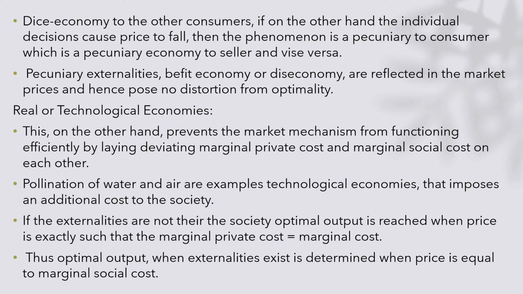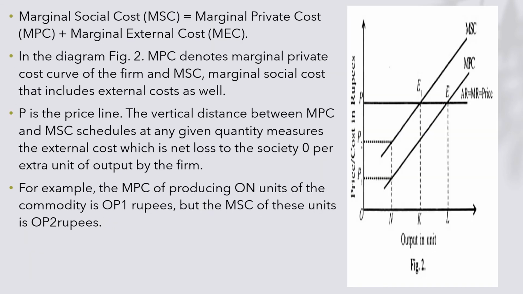The optimal output when externalities exist is determined when price is equal to marginal cost. In this figure, you can see that the marginal social cost is equal to marginal private cost plus marginal external cost. P is the price line, and the vertical distance between MPC and MSC shows the external cost, which is a net loss to society.